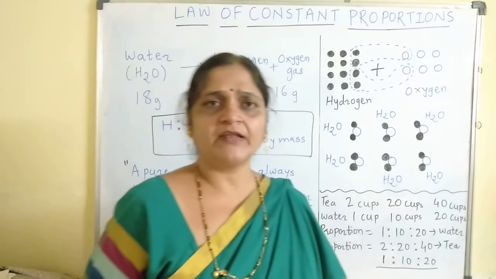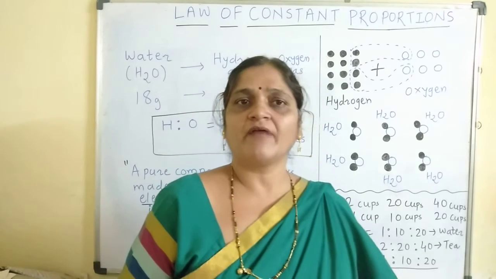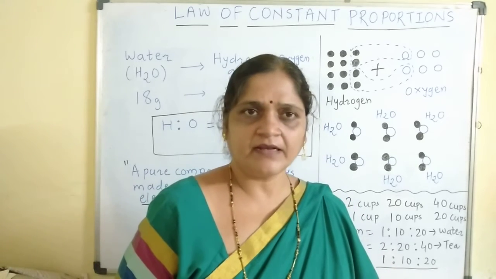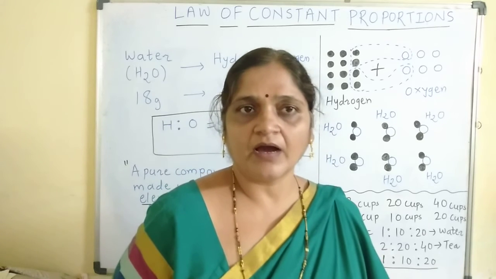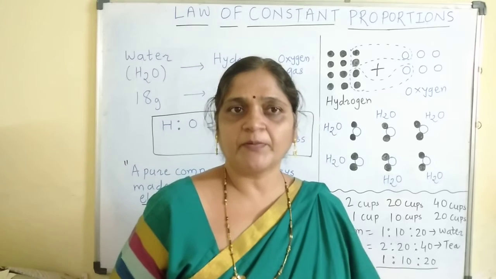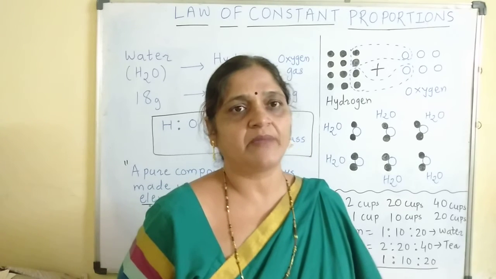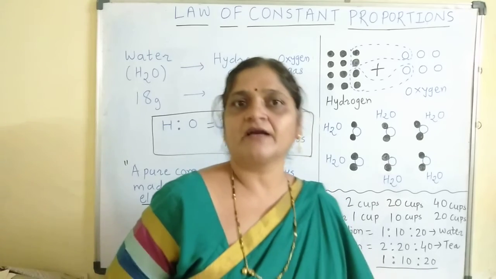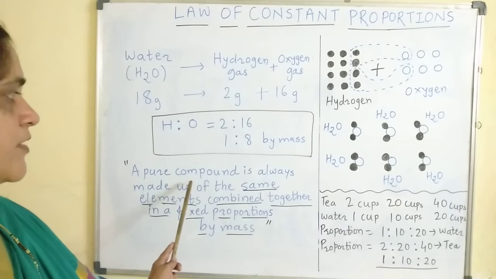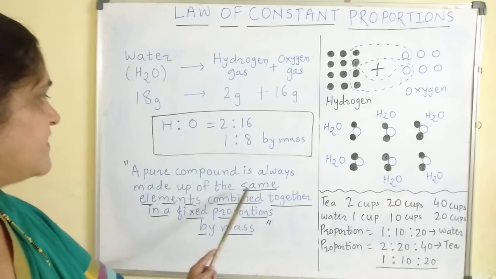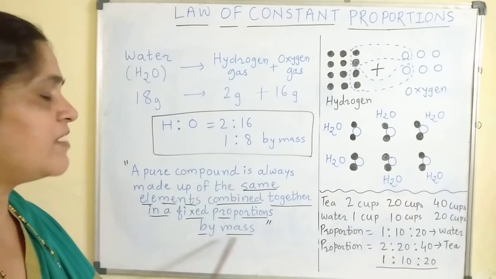It never happens that the US is a developed country and so its water has a different proportion of hydrogen and oxygen. Irrespective of the source, the proportion of hydrogen and oxygen in water is 1:8 by mass. So now we come to the statement of the law of constant proportion: a pure compound is always made up of the same elements combined together in a fixed proportion by mass.